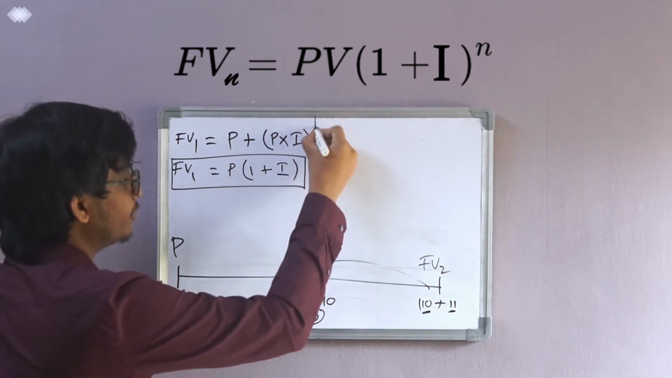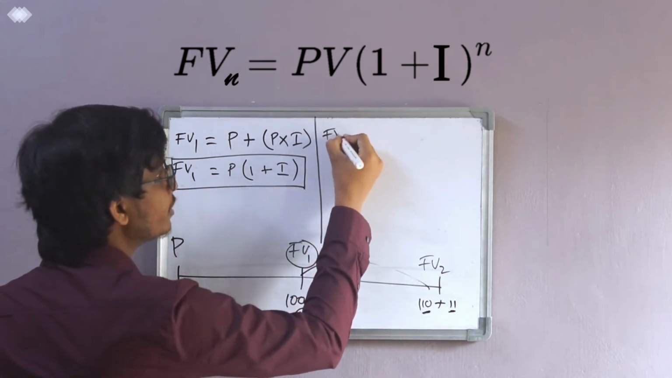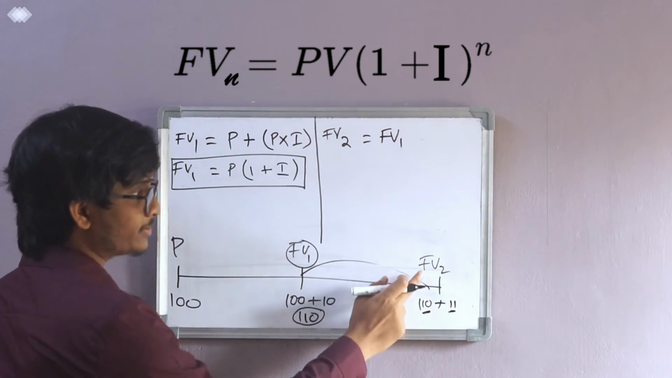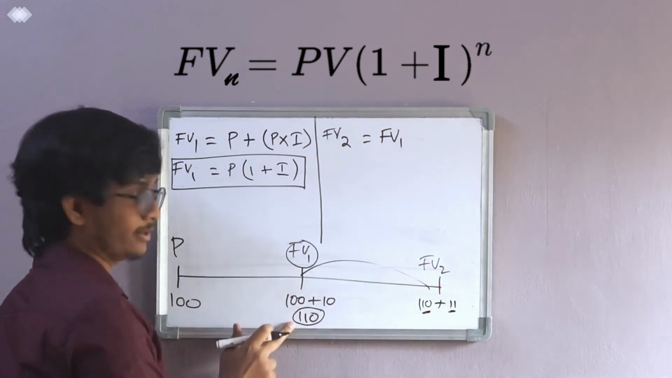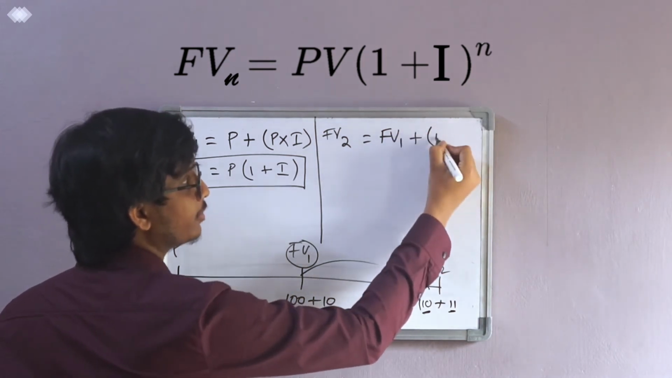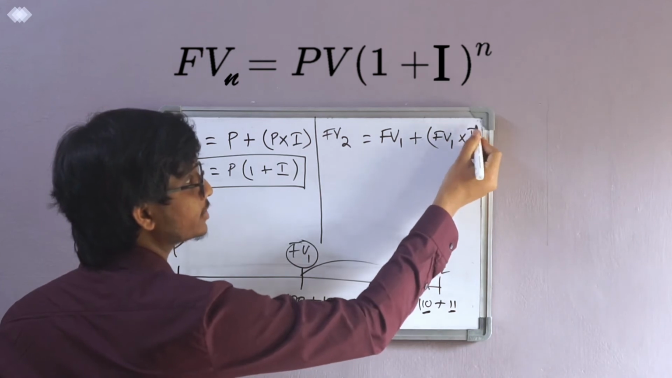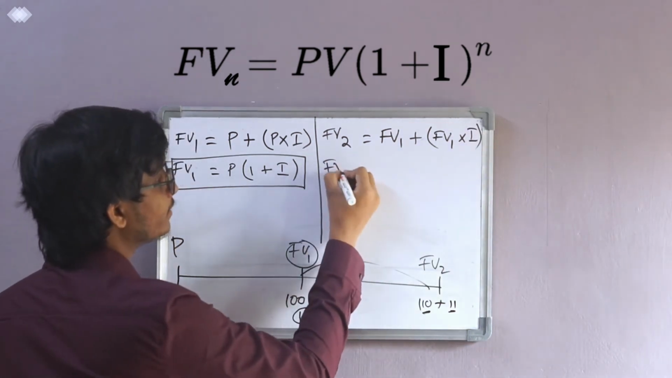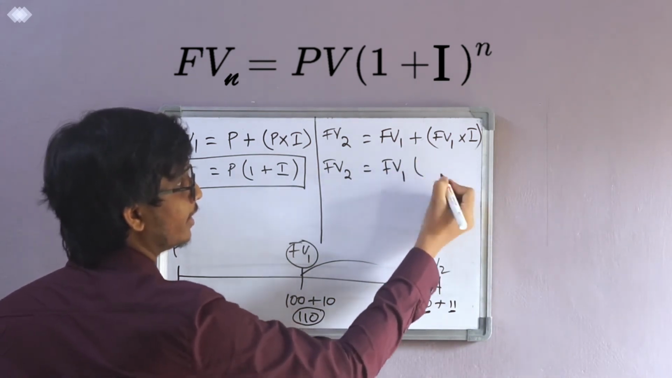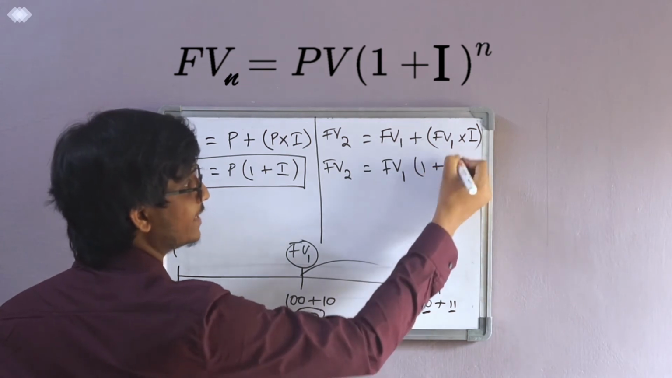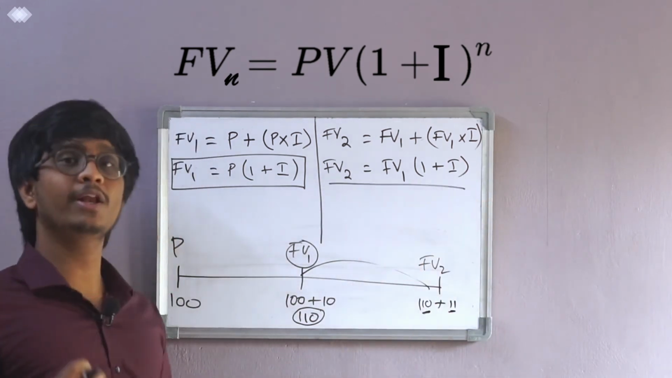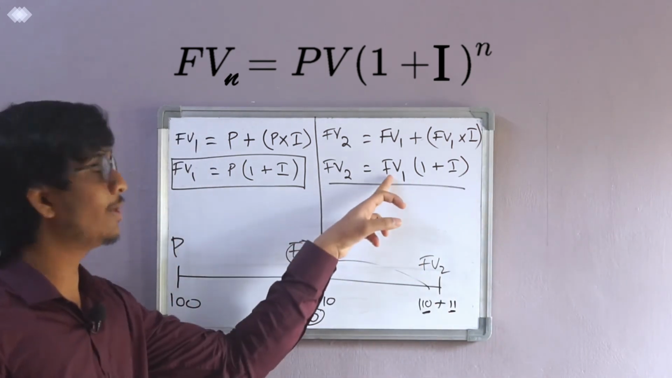Let's see how to find future value 2. Future value 2 equal to the principal, which is future value 1. For this year, the principal will be future value 1, which is 110. So future value 1 plus interest on this, future value 1 into I. What is common here again? Future value 1. I'm left with 1 plus I. So to know future value 2, you need to know future value 1.